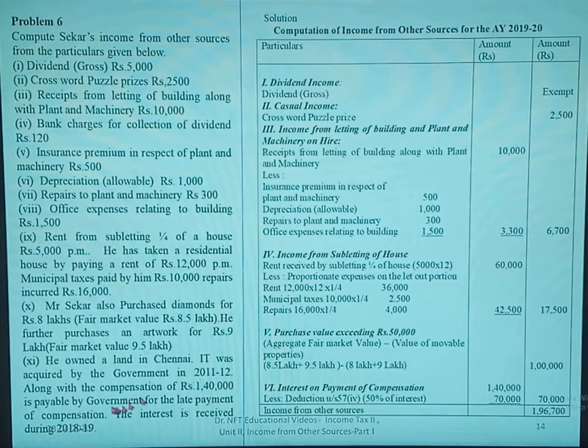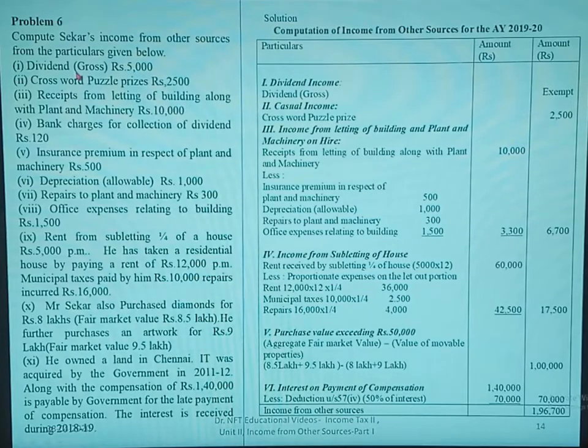2011-12 along with the compensation of rupees 1,40,000 is payable by government for the late payment of compensation. The interest is received during 2018-19. Now we will see the problem, solution for the problem.